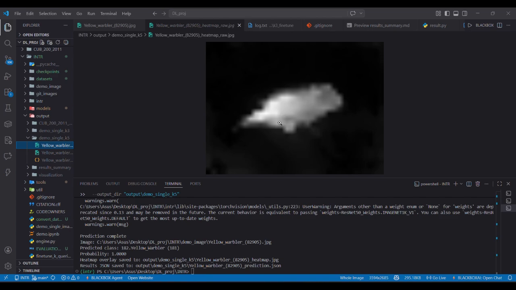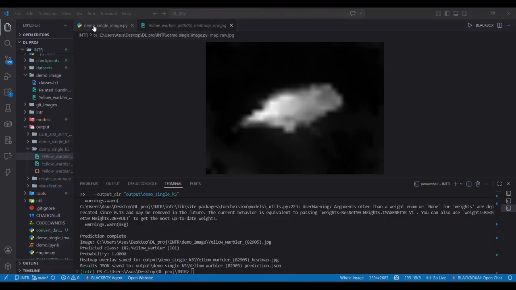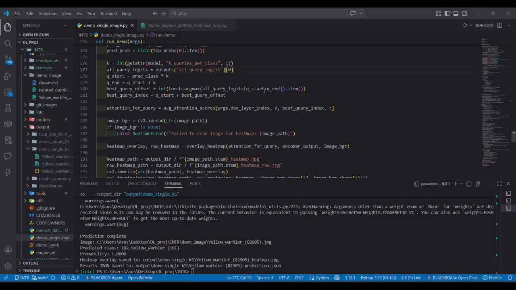The model predicted yellow wobbler because query 543 found the yellow body and wing streaks in the exact region. If you mask the region out, the confidence would collapse. That is what the deletion score of 0.001 confirms. When you remove the attended patches, the prediction drops to nearly zero immediately. So next, moving on to why k equal to 3 matters.